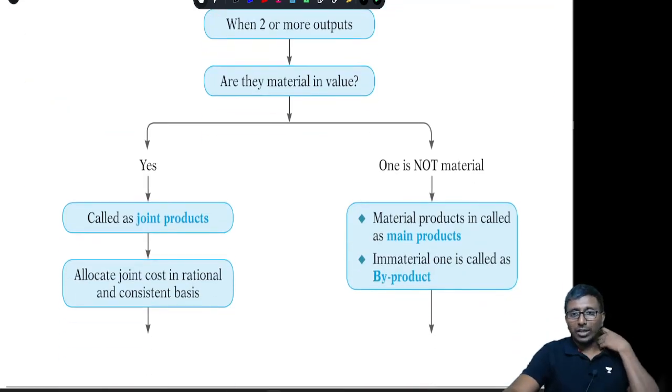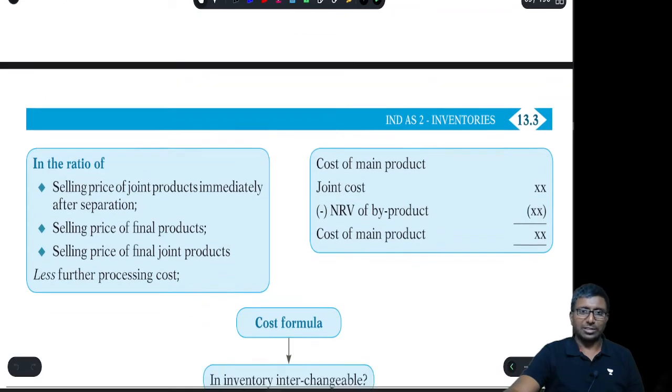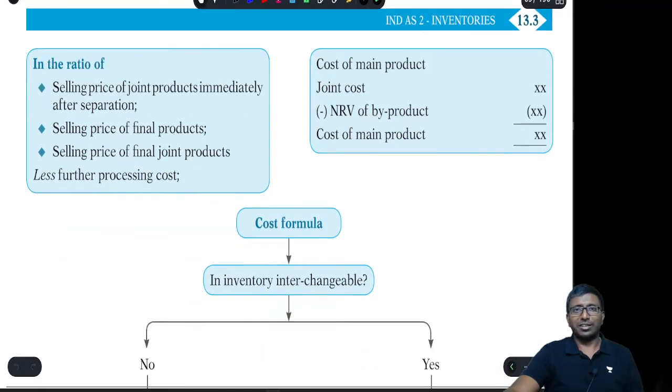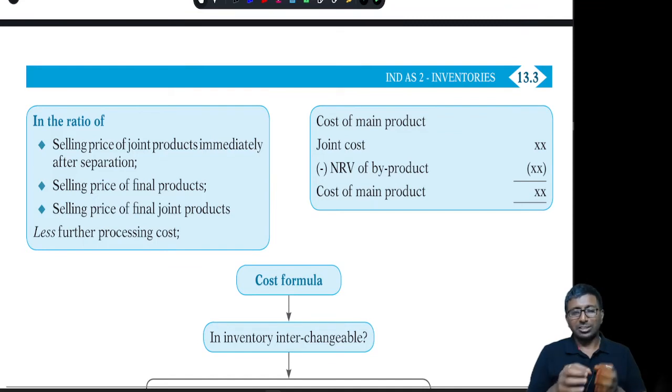So how do you allocate it among the joint products? The standard says you are supposed to allocate it on a systematic and rational basis. What is systematic and rational here? That is nothing but the selling price of the joint products immediately after separation. That is the first way.